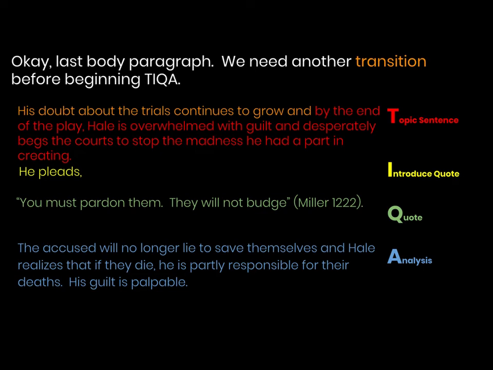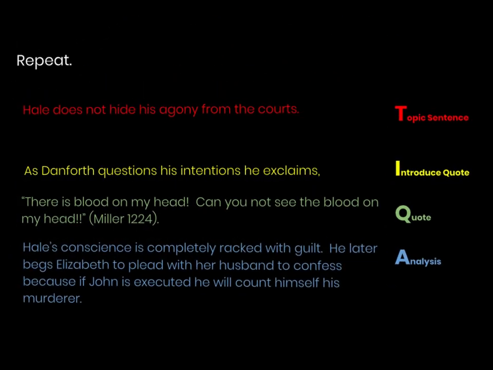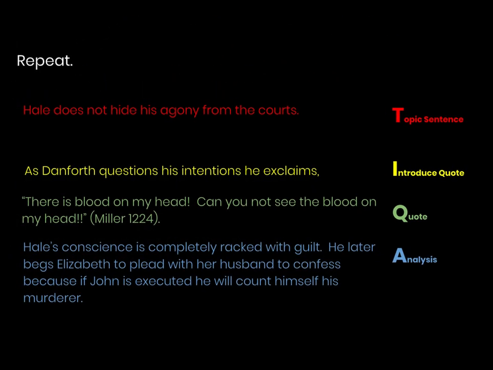Introduce your quote. He pleads, you must pardon them, they will not budge. Analyze that quote, explain. The accused will no longer lie to save themselves, and Hale realizes that if they die, he is partly responsible for their deaths. His guilt is palpable. Repeat. So rephrase that topic sentence again, saying in a new way that he is now overwhelmed with this guilt. Hale does not hide his agony from the courts.